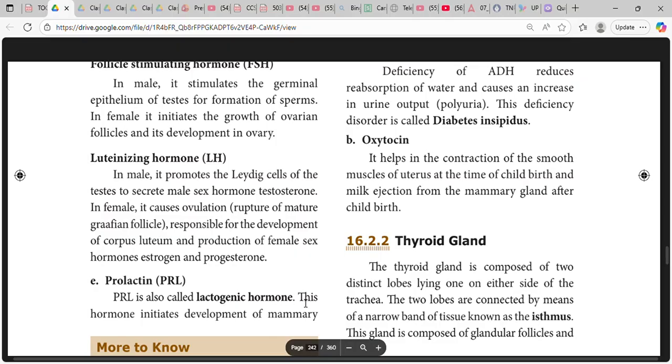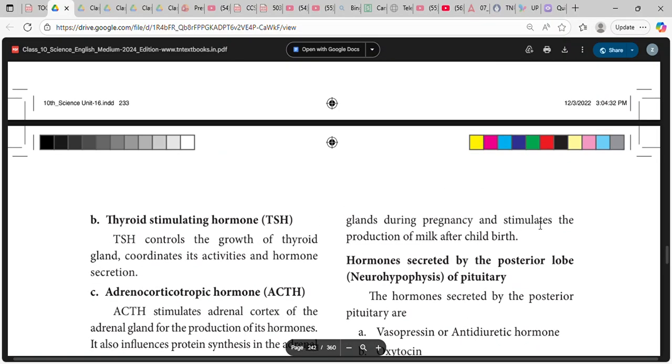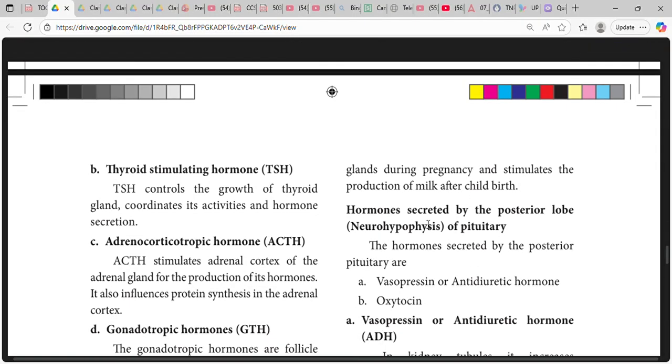Prolactin is also called lactogenic hormone. This hormone initiates the development of mammary glands during pregnancy and stimulates the production of milk after childbirth.